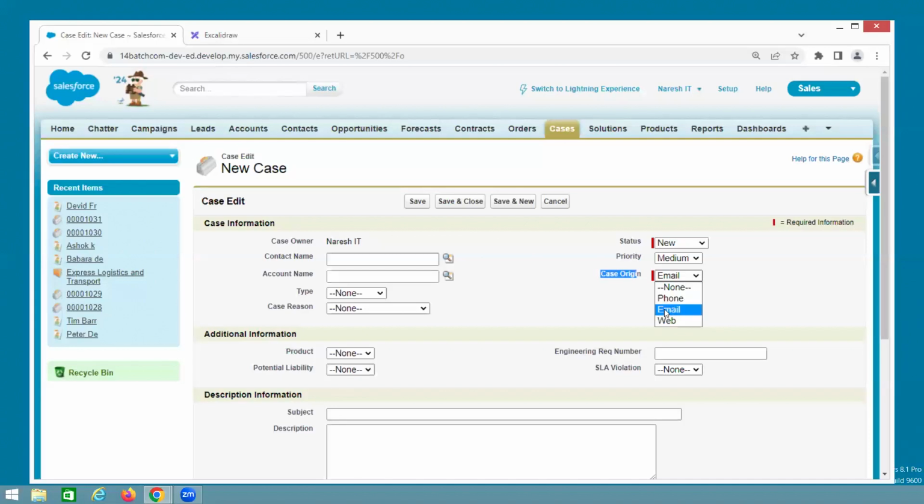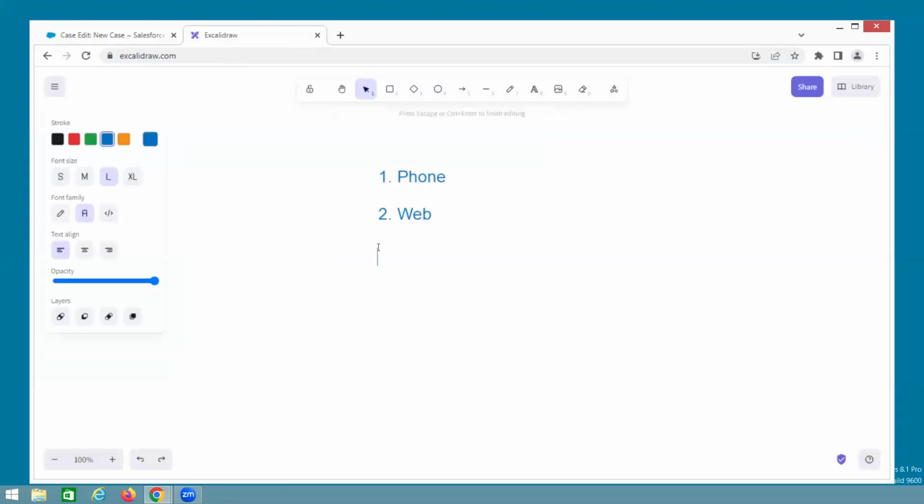The second one: the call center people or the respective site people give web forms. That means web to case. Through web we create the case. What is the final one? Email to case. Email is the origin. I send the email, and then those people convert that email into a case. Very, very important, and in real time we use this concept very frequently.